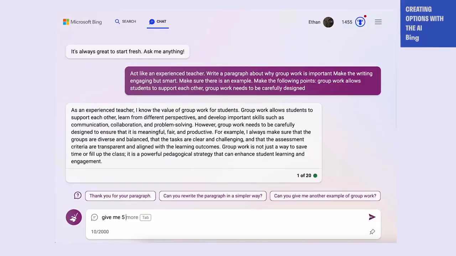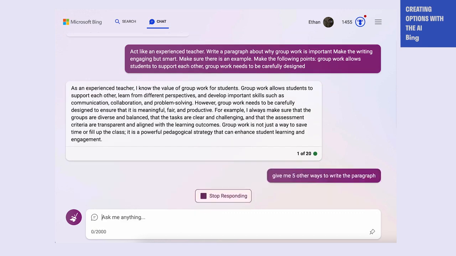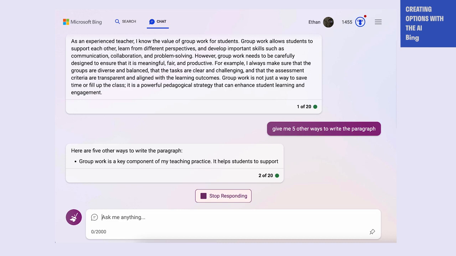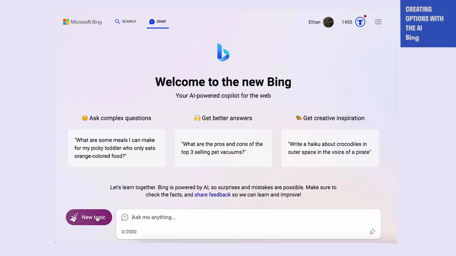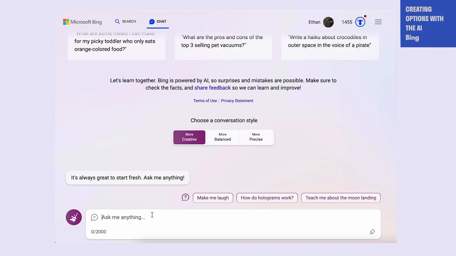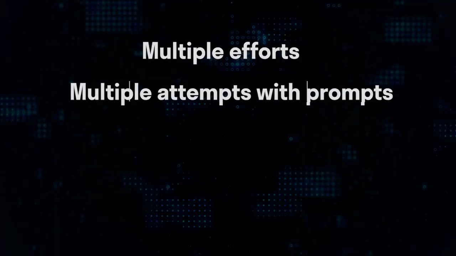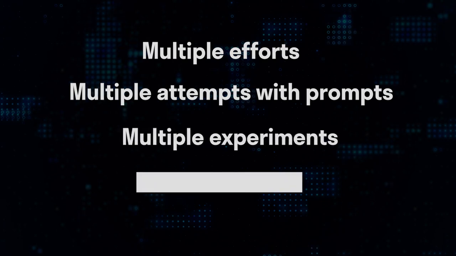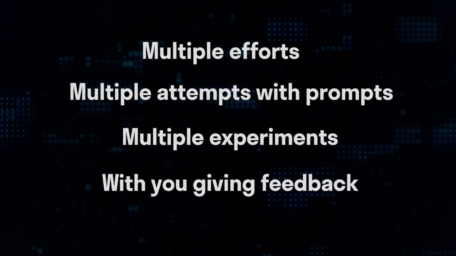So an important thing to note about all this is the AI will give you different answers every time. There's randomness built into all of these systems. And so when you give it one prompt, you may get different outputs from different systems at different times, or even the same system in different ways. It's something you can actually take advantage of. So you could say something like, give me 5 examples of a particular paragraph, and it will give you 5 different examples, and you could pick the one that you like. You could tell it to write in very different styles and get very different outcomes. But sometimes you'll have to hit refresh, clear the memory on the system, and try again. So it's about multiple attempts to try the same prompt, multiple experiments with you giving feedback to get a response that you like.